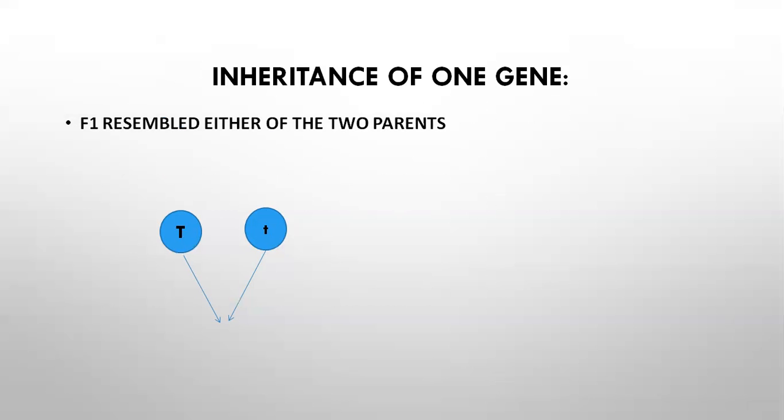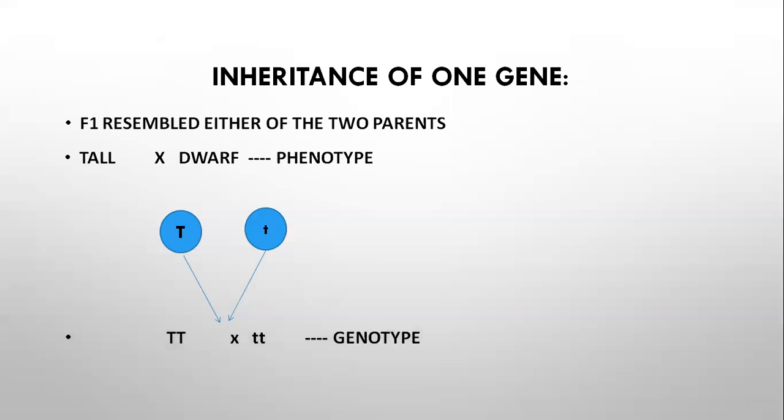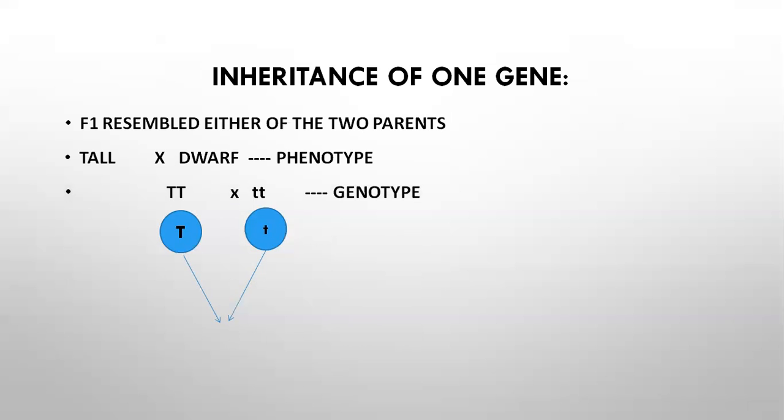So it is also called monohybrid cross or inheritance of one gene. Tall and dwarf is the phenotype. Genotype capital T capital T and small t small t, and gametes capital T and small t.